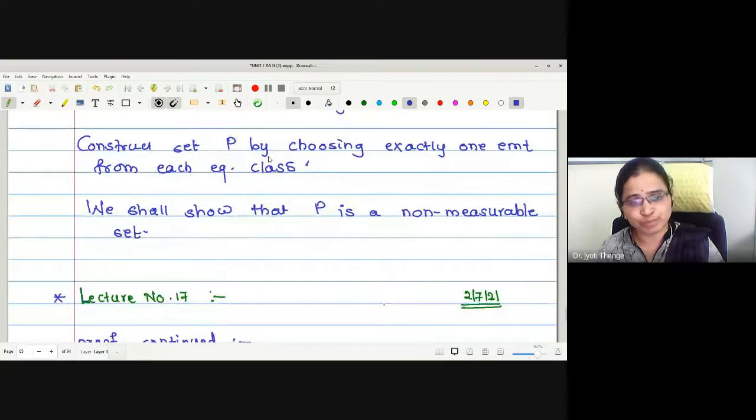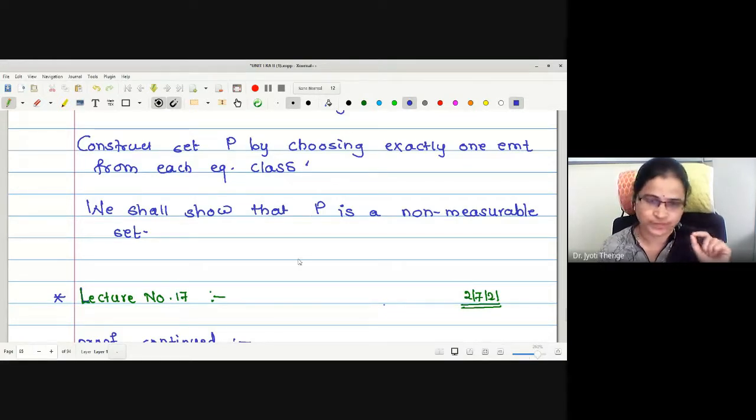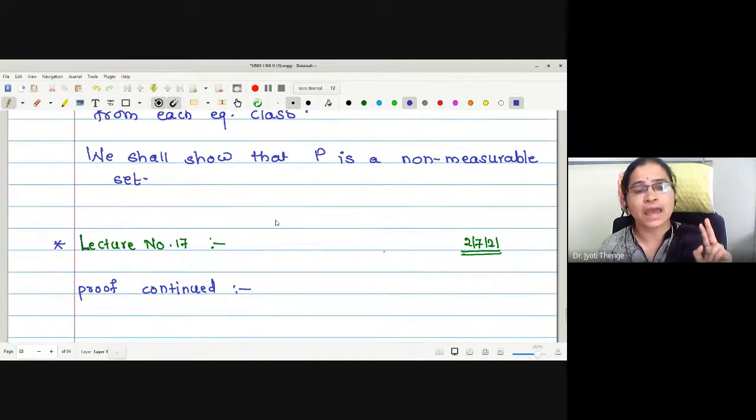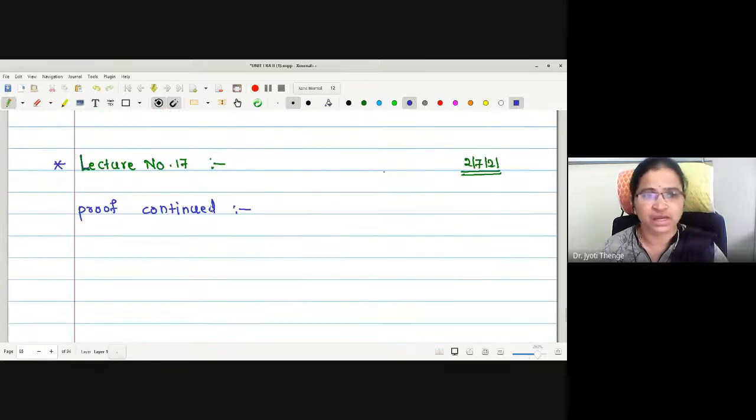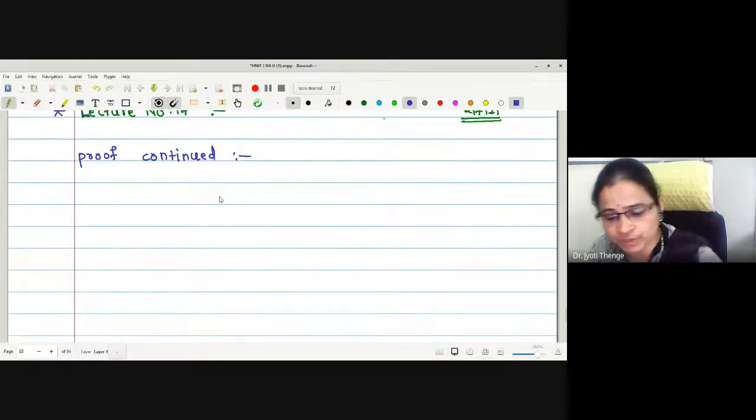Therefore, the set P we were going to select to be exactly one element from each equivalence class. In the set P, we were going to take one element from each equivalence class, and the aim is actually to show that the set P is a non-measurable set. Let us continue the proof in today's lecture.